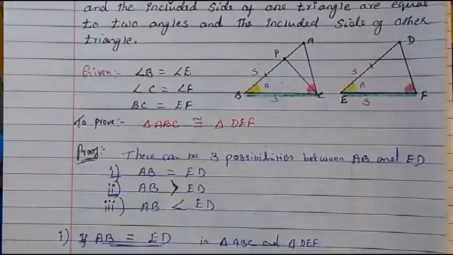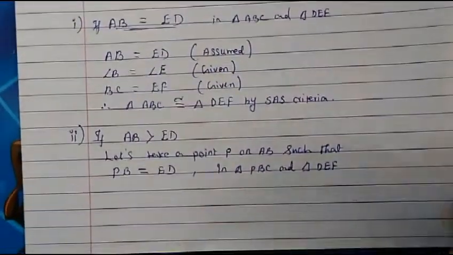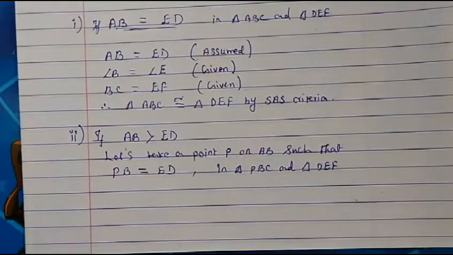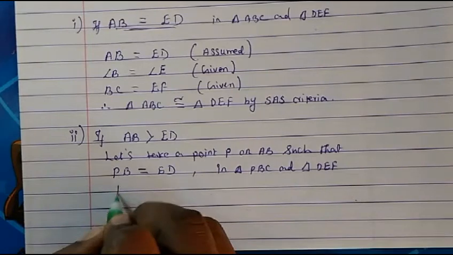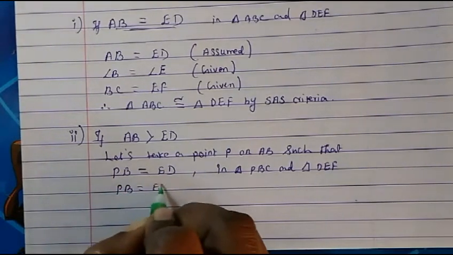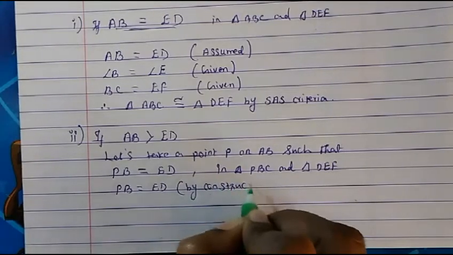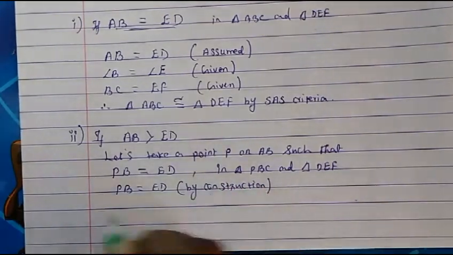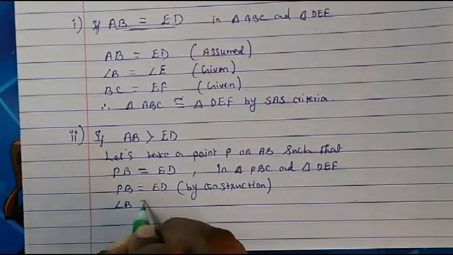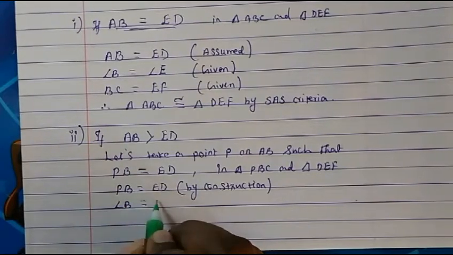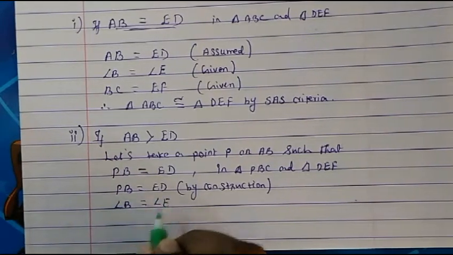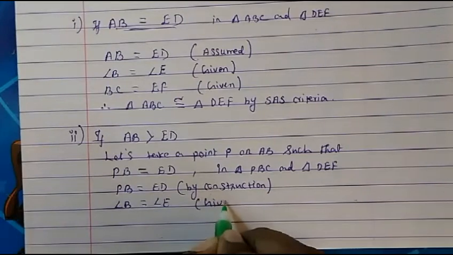Okay, so I'll write down that same thing here. PB is equal to ED, because by construction we have constructed that. Then angle B is equal to angle E, that is given to us.